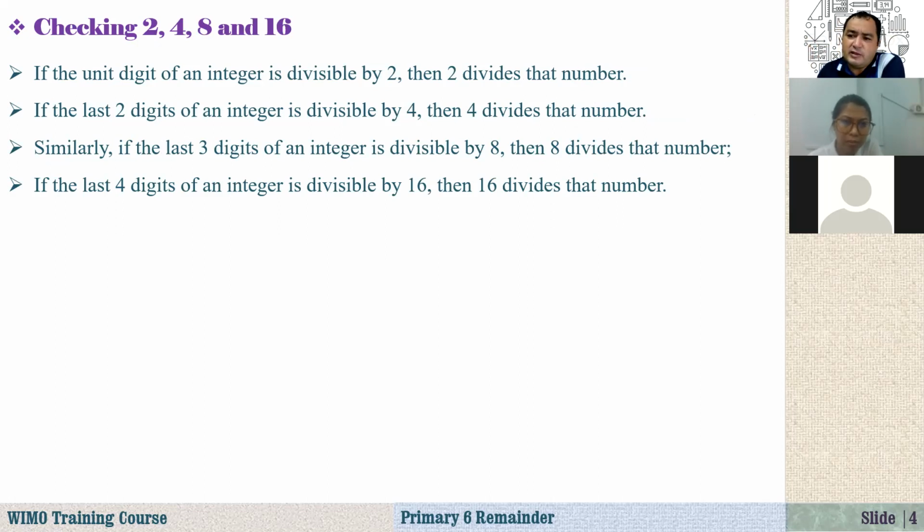If the last digit is either 0, 2, 4, 6, or 8, these numbers are divisible by 2. So now if you just tell me any number, even the largest number that you can think of, I just look at the last digit. If it is one of the digits 0, 2, 4, 6, 8, then I say immediately that this number is divisible by 2. Simple, it's just an even number.